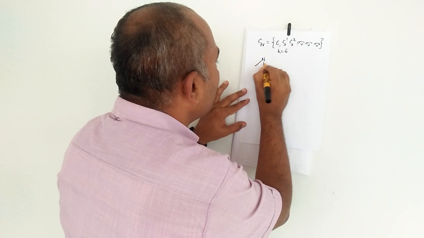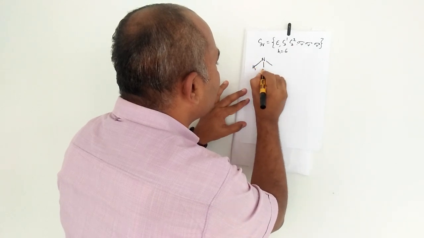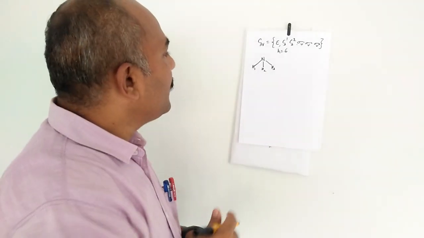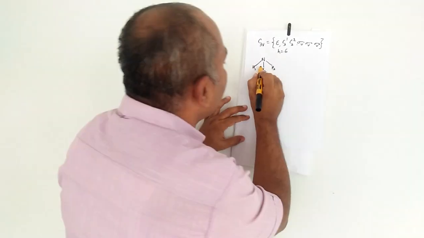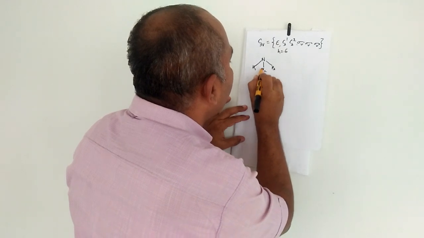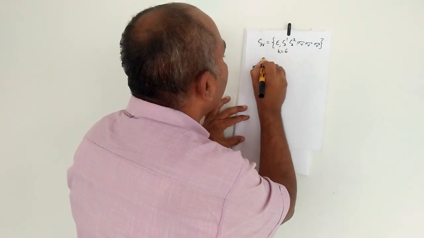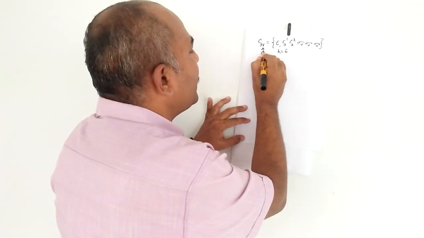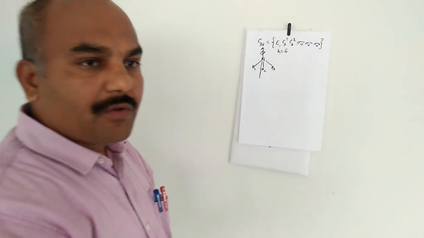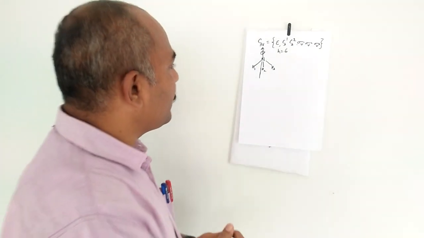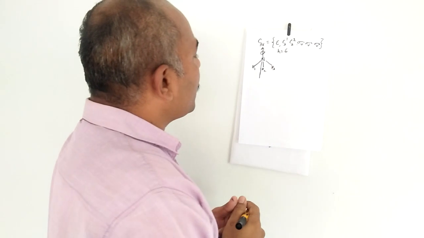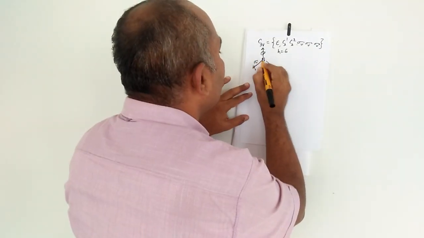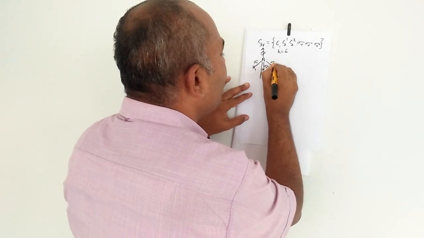It is a pyramidal molecule in which there are 3 hydrogen atoms, H1, H2 and H3. A rotational axis passes through the nitrogen atom, and you can rotate by theta equal to 120 degrees so that an equivalent configuration is obtained. There are 3 vertical planes present here: sigma V1, sigma V2 and sigma V3.